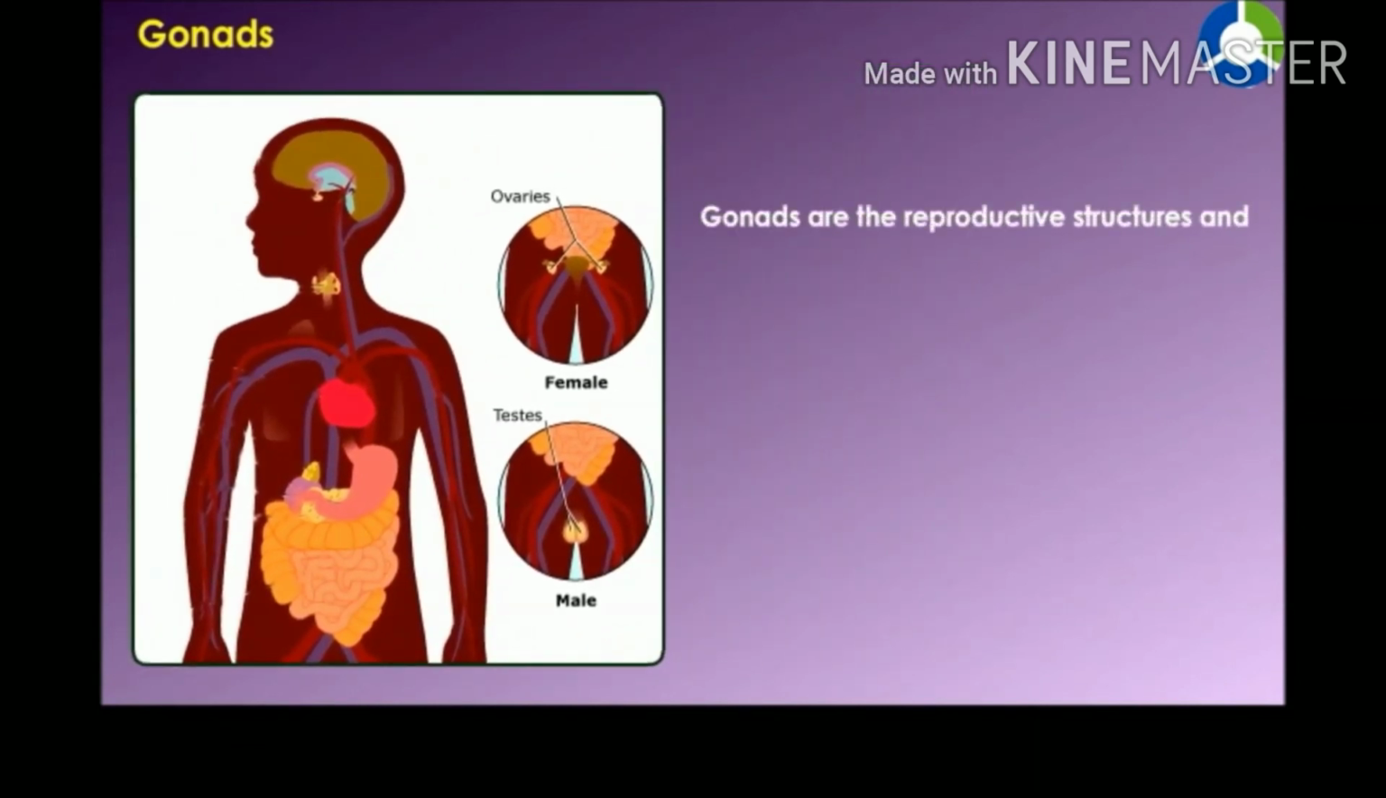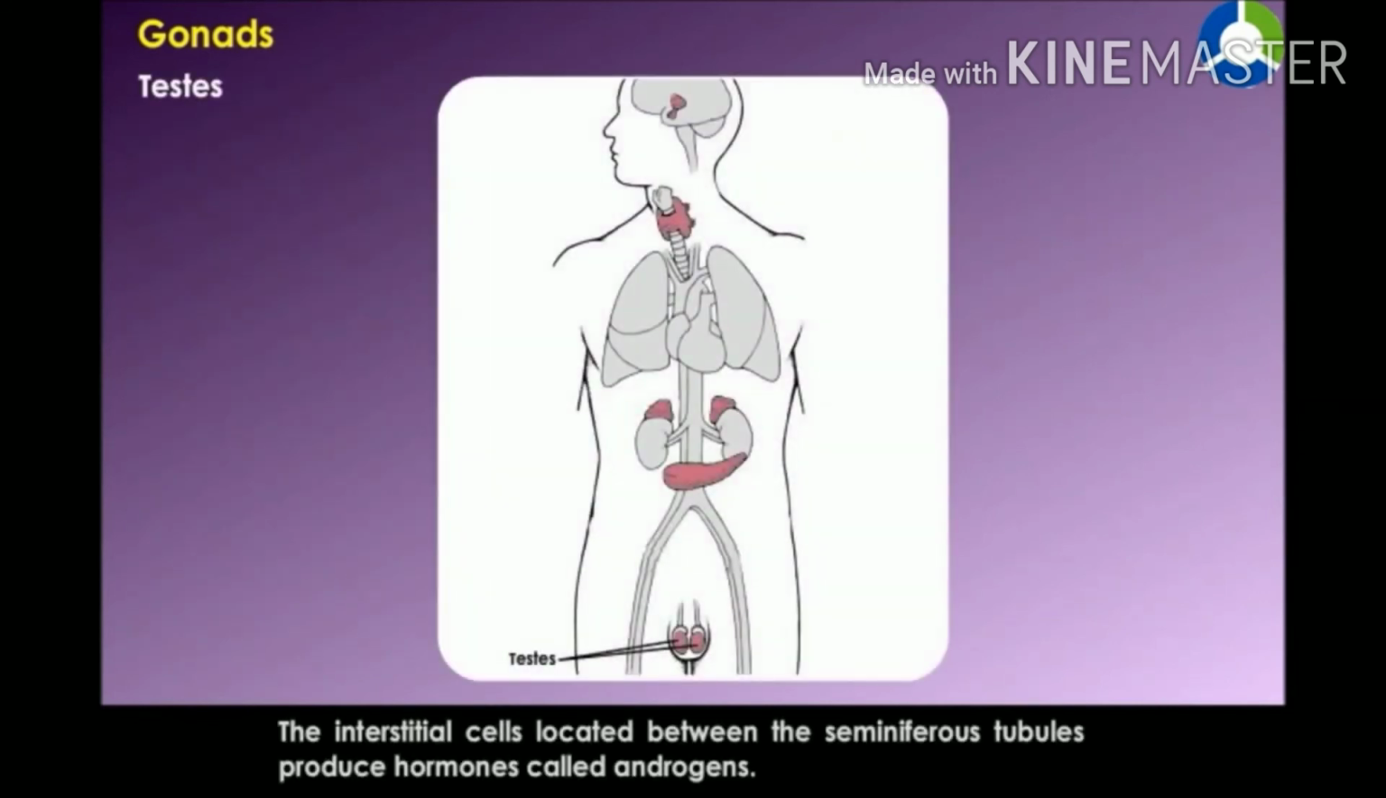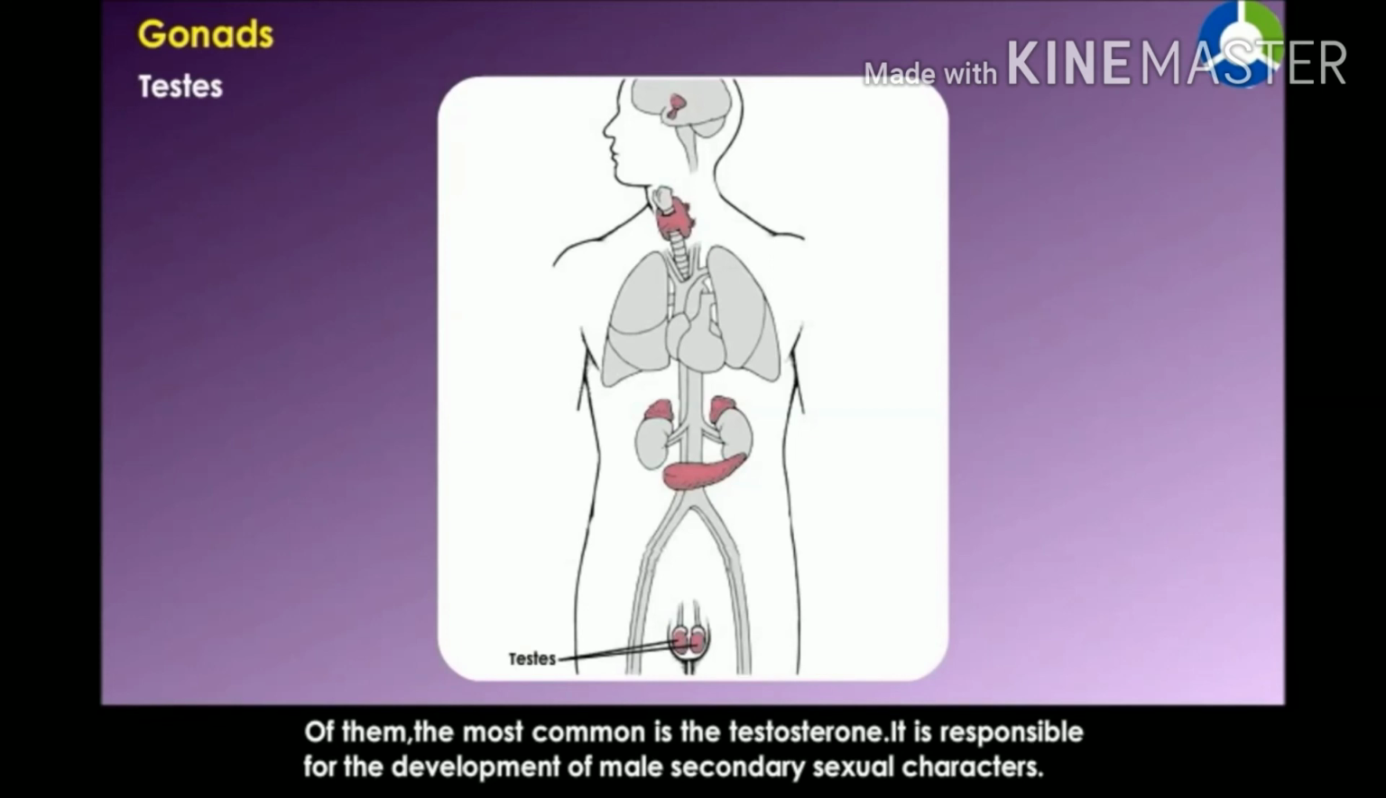Gonads are the reproductive structures and consist of testis, ovaries, corpus luteum. Testis: the interstitial cells located between the seminiferous tubules produce hormones called androgens. Of them, the most common is testosterone. It is responsible for the development of male secondary sexual characters.